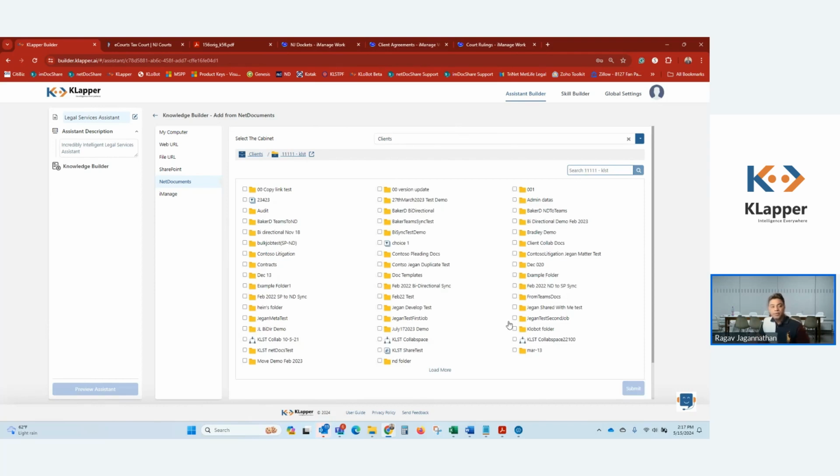Okay. So our Knowledge Builder platform is really designed for connecting to these line of business applications, learn the data from those applications, that you can then preview the assistant, test it in the sandbox. Then we have this notion called Skill Builder.